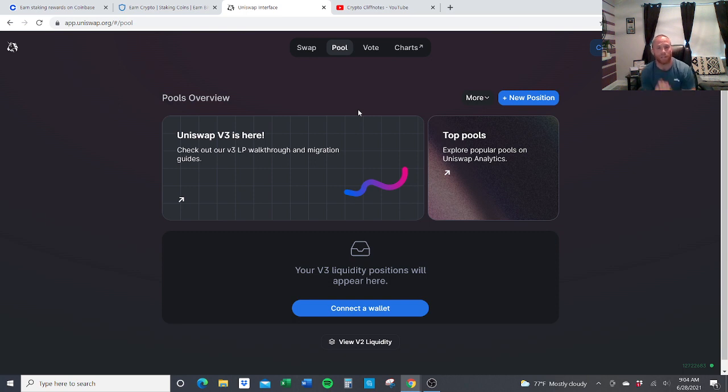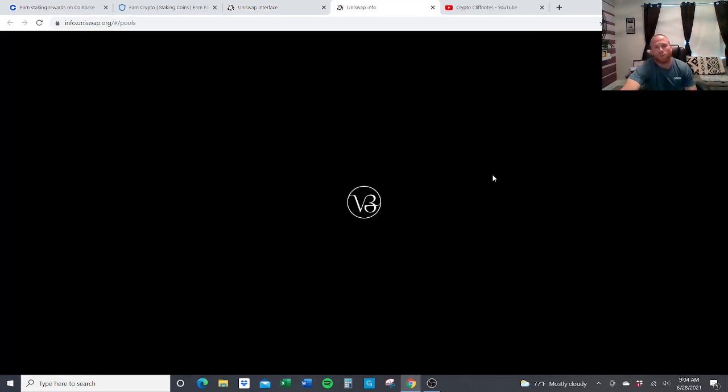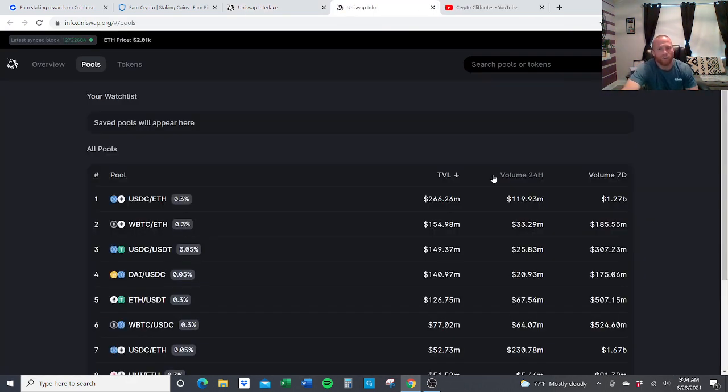So for example, like I said, Ethereum, and let me see if they'll show this right here. So like say I wanted to do $1,000 worth of Ripple. I would also have to put up $1,000 worth of Ethereum. So I'm basically creating that pair that people would go in and swap out for.